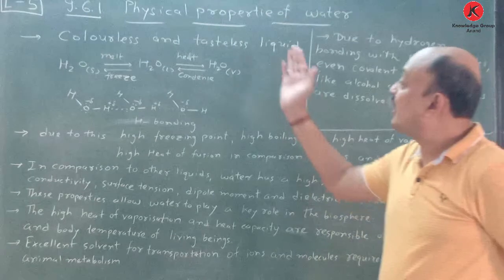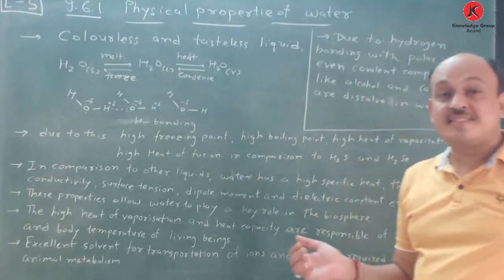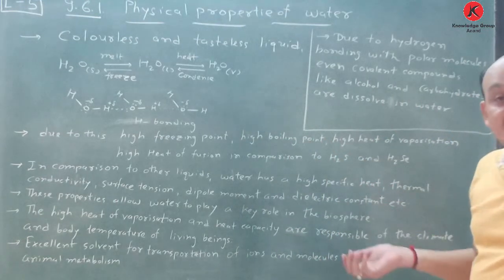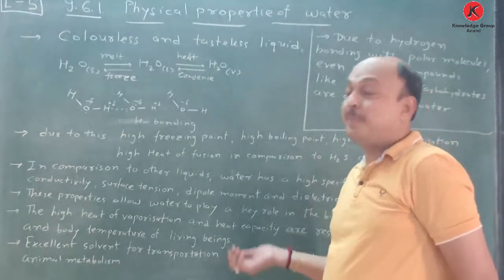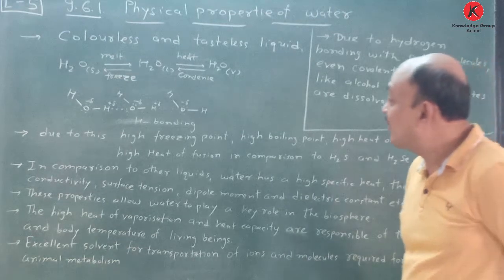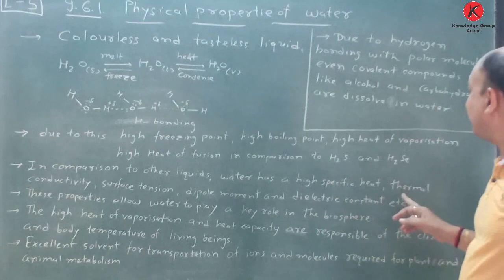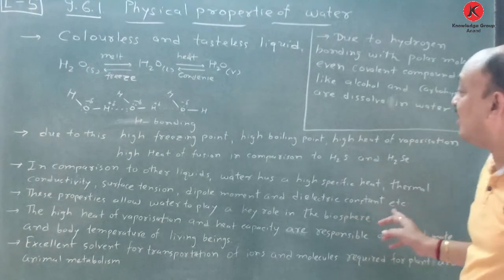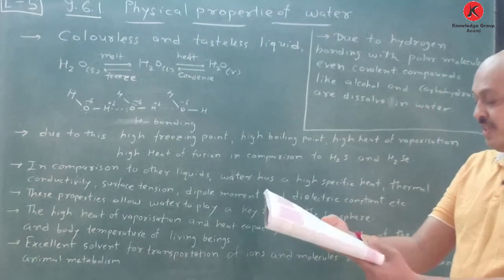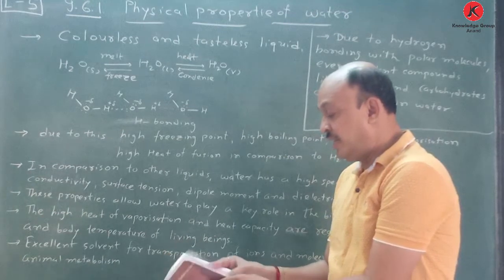That is, we know colour, taste, which type of material it is, solid, liquid and gas states of matter, and that hydrogen bond is formed. What about freezing point? Density is 1.00. If we take pure water, the density is 1.00 grams per ml. You know this one. And in comparison to other liquids, water has the highest specific heat and thermal conductivity.